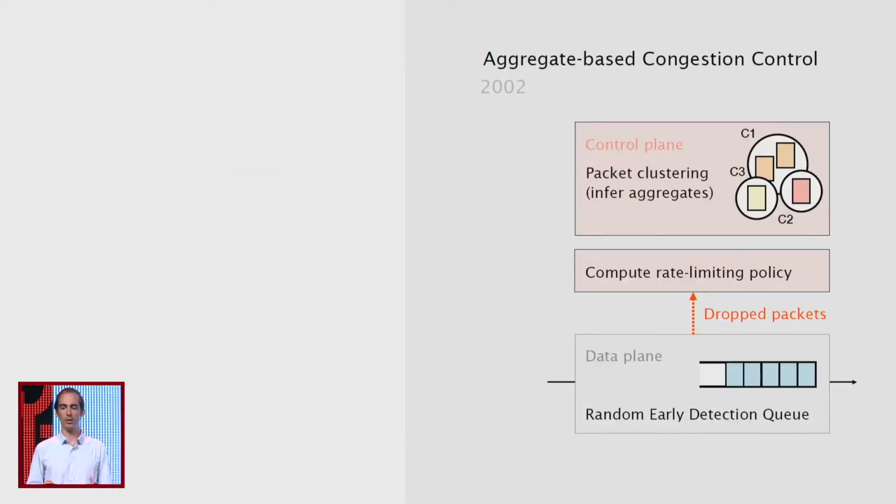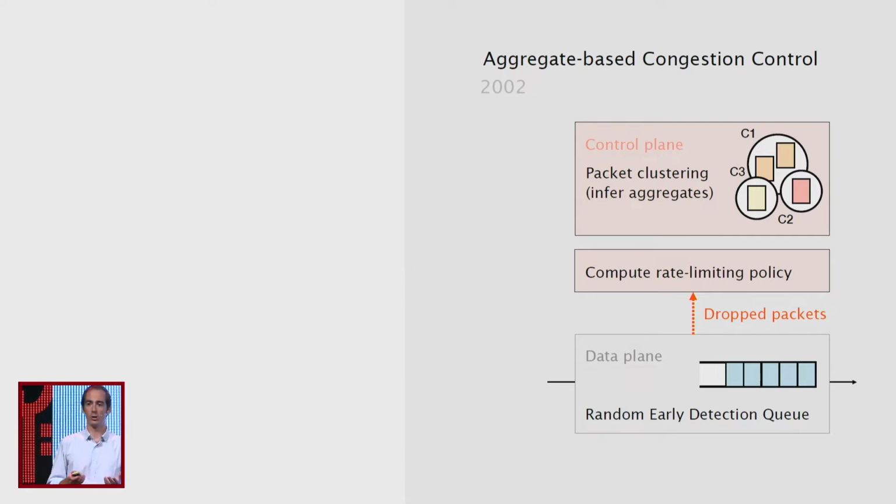ACC runs on top of a random early detection queue. So intuitively, this random early detection queue drops packets probabilistically depending on the average size of the queue. So when the queue is empty, no packet is dropped. When the queue is full, all the packets are dropped. And in between, packets are dropped probabilistically depending on the average size of the queue.